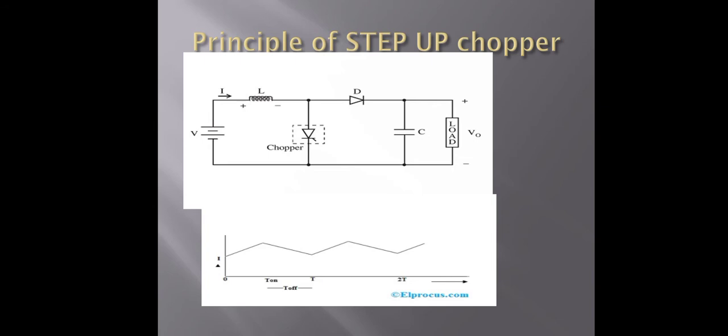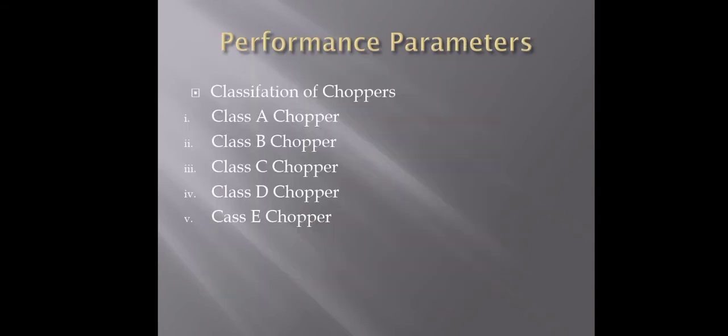In the step up chopper, the output voltage V0 is higher than the input voltage. Then it depends on the output voltage and current. Now, performance characteristics of step up choppers. The thyristor requires a minimum time for turn on and turn off.